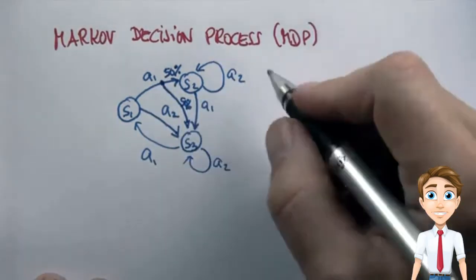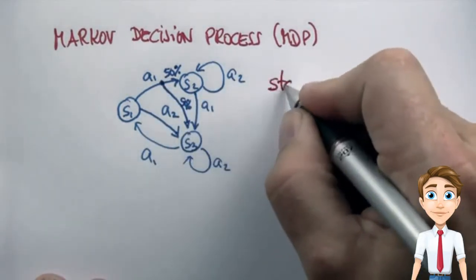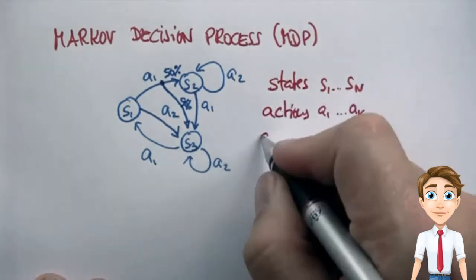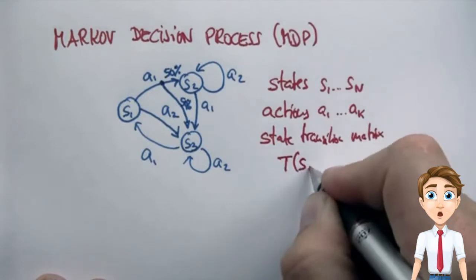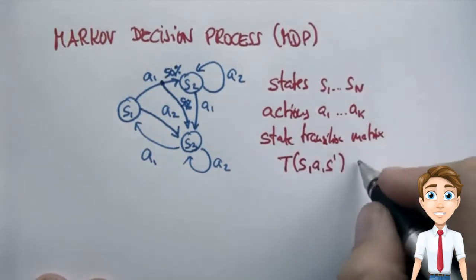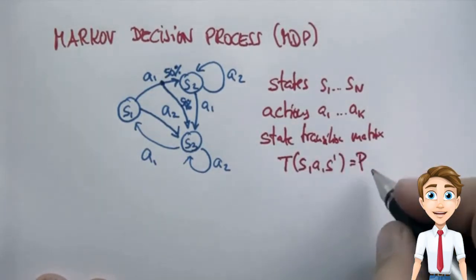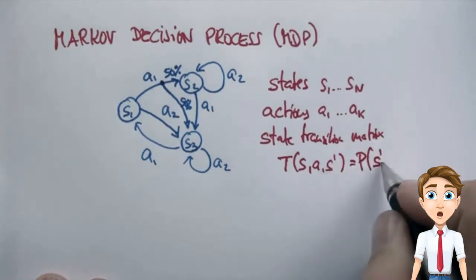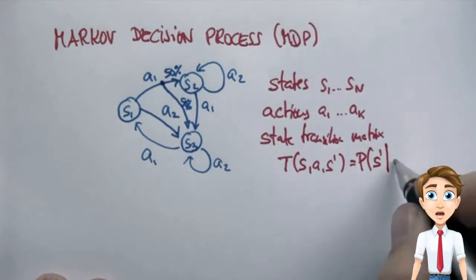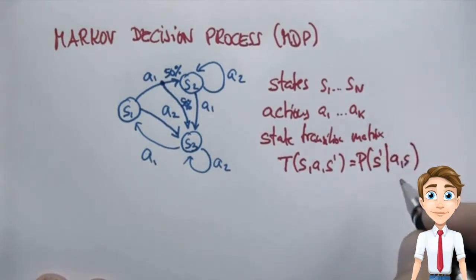So put differently, a Markov decision process consists of states, actions, and a state transition matrix, often written in the following form, which is just about the same as a conditional state transition probability that a state S prime is the correct posterior state after executing action A in a state S.